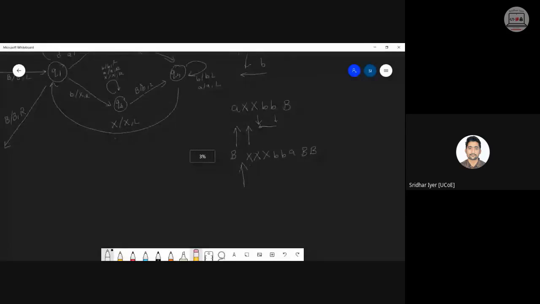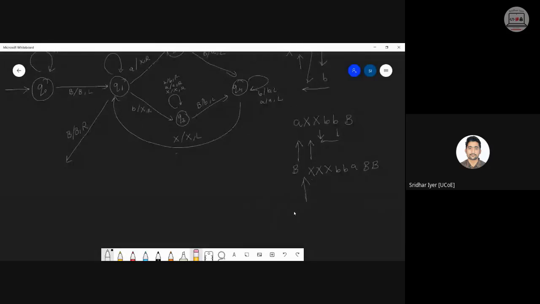Why are we doing this? We just need to check whether any more symbols are left on the left side of this blank. That is not possible, right? So after reaching the blank, move right again, and after this, convert all the x's into blank. Am I clear? We went to the first x, then moved left according to q1. After moving left we saw that there are no more symbols left. So if on q1 we encounter a blank, keep it as it is, move right, and whichever x's are present on the tape, convert those into blank. So it would look something like this: x b r, convert all to blank.